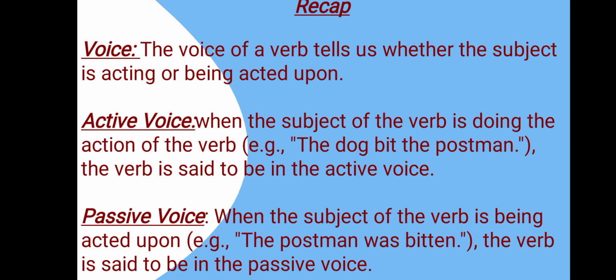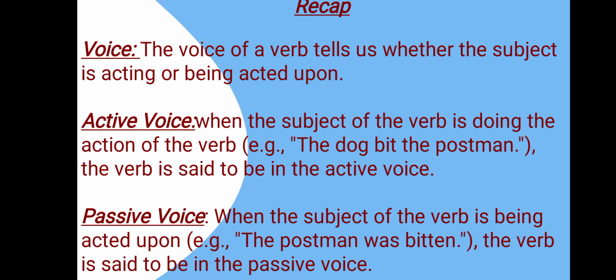When the subject of the verb is doing the action of the verb, for example, the dog bit the postman. Here, the subject is dog and the dog is the doer. In this case, the verb is said to be in the active voice.